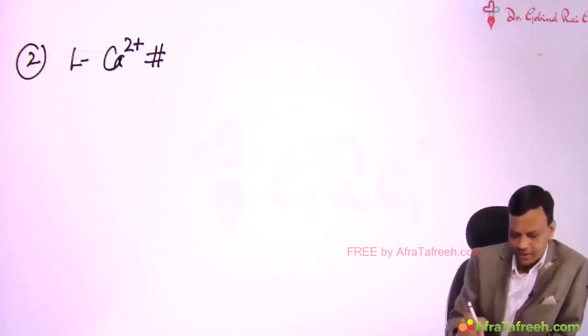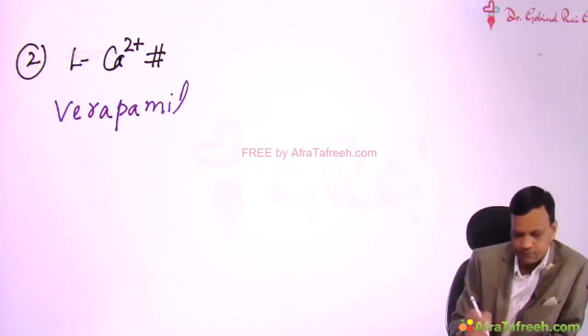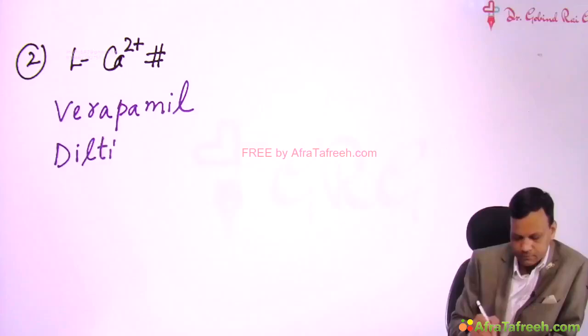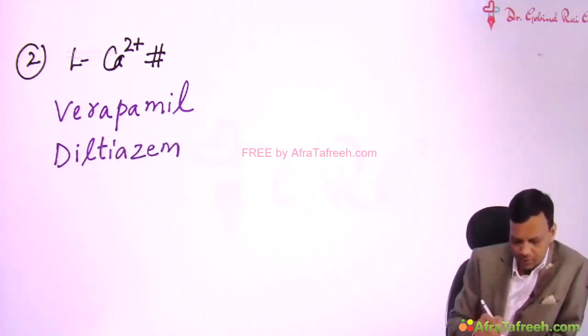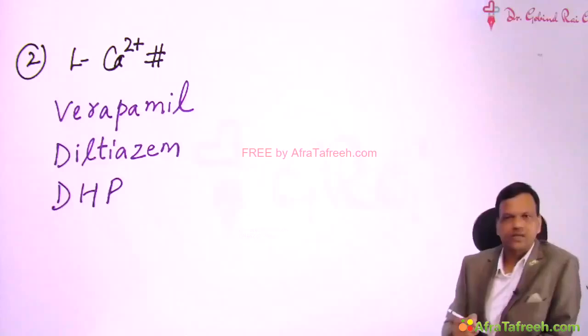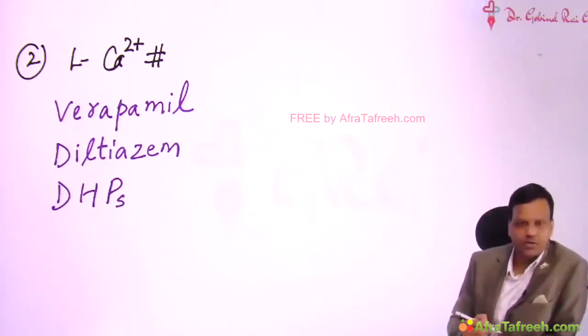And we have three main drugs in this category. One is verapamil. Second is diltiazem. And third is a chemical group known as dihydropyridines. It is a group of drugs, dihydropyridines.